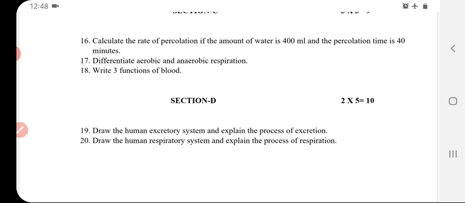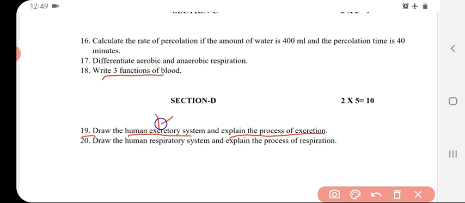18th question, write three functions of blood. Blood carries the digested particles from the small intestine and it carries the oxygen to all cells. It also helps to transport the waste. Section D, 19th question, draw the human excretory system and explain the process of excretion. The excretory system is the kidney. You have to draw a neat labeled diagram of kidney and explain the process of how the blood is filtered into urine.